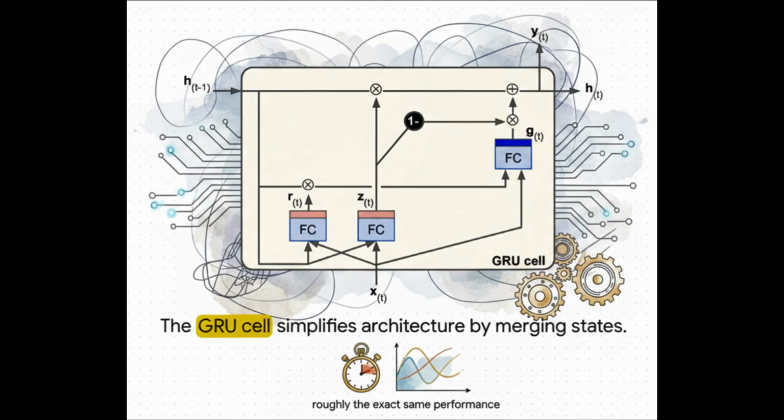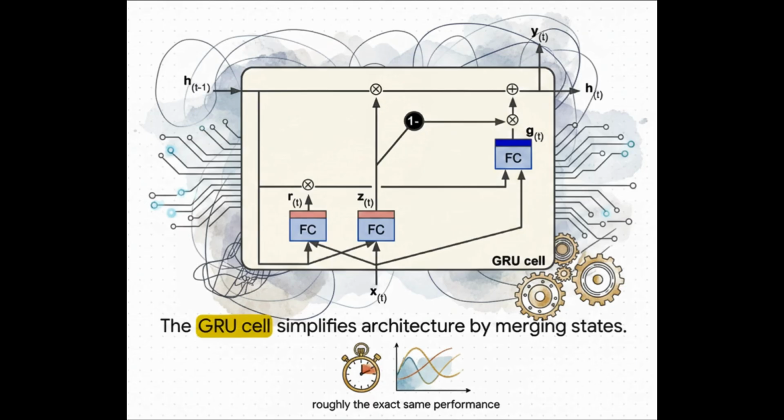Instead of keeping two separate state vectors like LSTM, GRU merges the memory into a single hidden state. It also uses fewer gates. In many practical problems, GRUs perform similarly to LSTMs, while being simpler and sometimes faster to train.